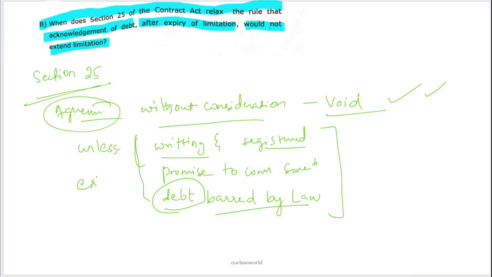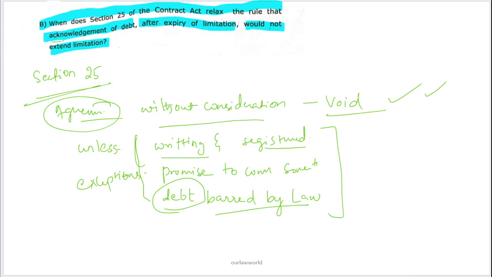So these are the exceptions. Now let us read the question again: when does section 25 of Contract Act relax the rule that acknowledgement of debt after expiry of limitation would not extend limitation?